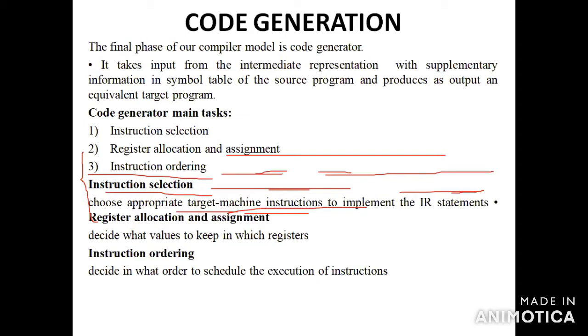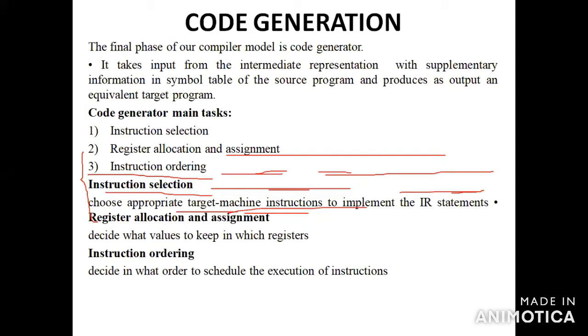So code generation is the final phase of our compiler model. It is called the code generator. It takes the intermediate representation with the supplementary information in the symbol table of the source program and produces the equivalent target program. That is nothing but code generation.